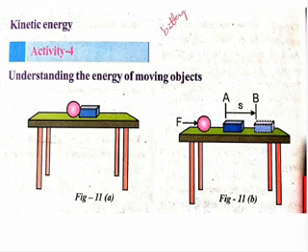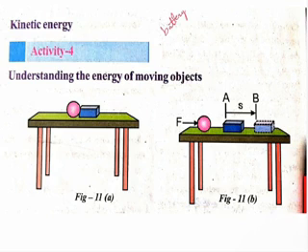The object which is moving very fast is doing more work when we compare it with the object which is going slowly. If the object's speed is increasing, then the work done by the object also increases. If the object is going slowly, then the work done is also less. Objects in motion can do some work, but objects going at a higher speed do more work compared with objects going at a slow speed.